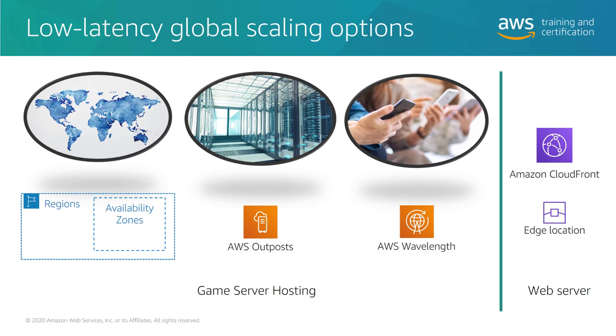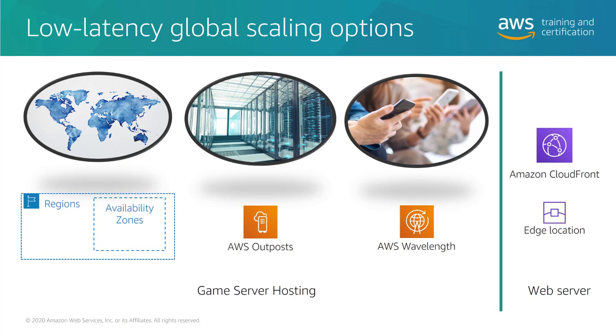AWS Outposts are used for hybrid solutions. The AWS Outpost is placed in an on-premises data center or in a co-location data center to extend AWS services into those locations, combining low latency with AWS compatibility. AWS Wavelength deploys AWS services into telecommunication provider networks, such as the edge of 5G networks, enabling single-digit millisecond latencies for games on mobile devices.